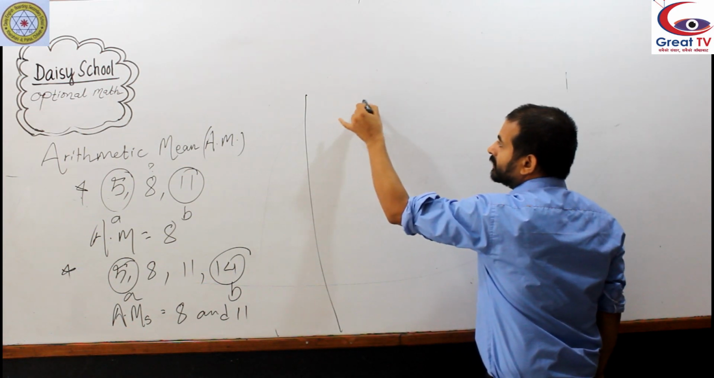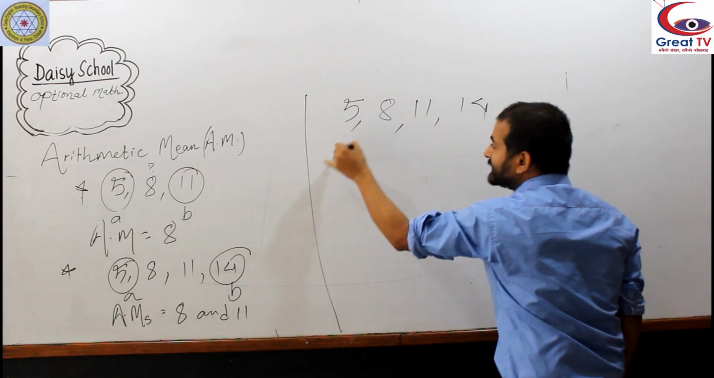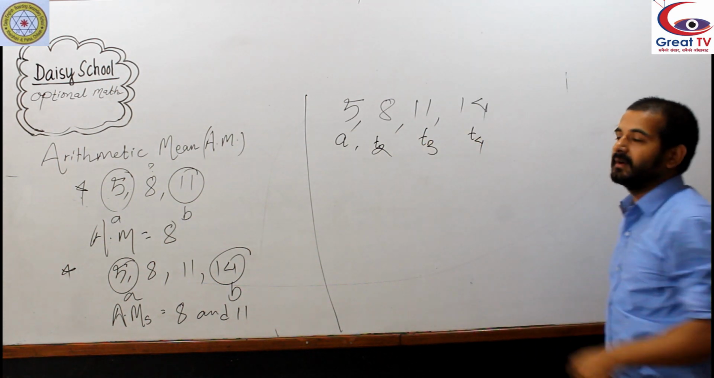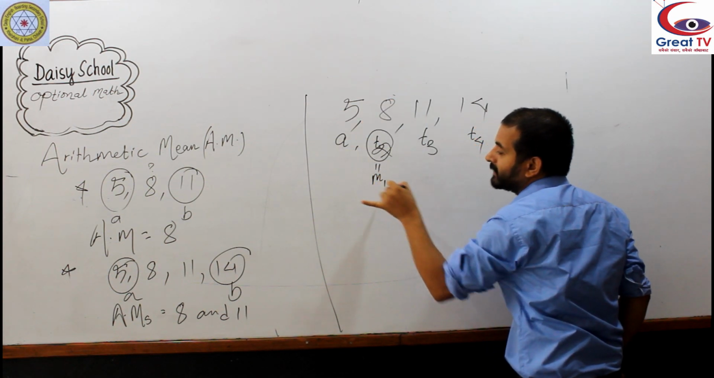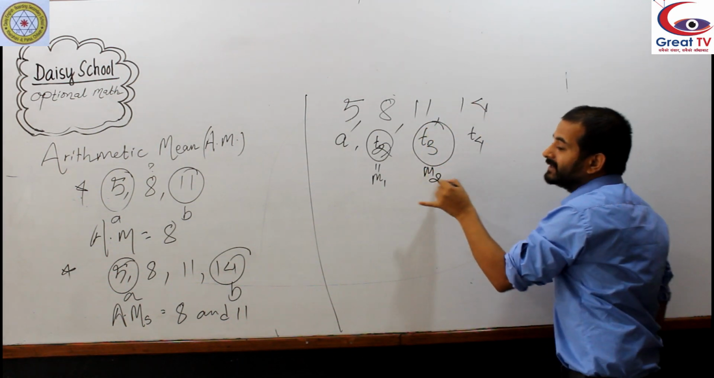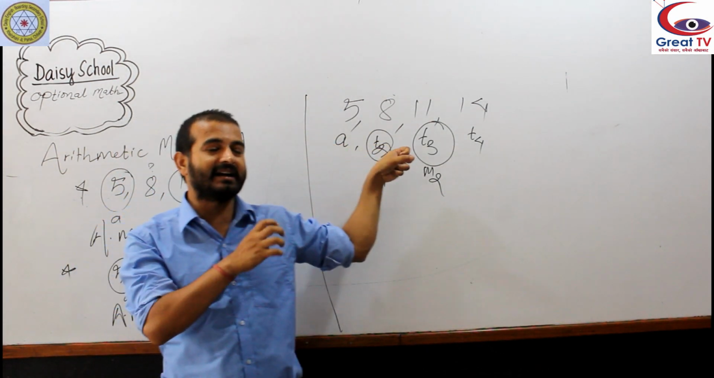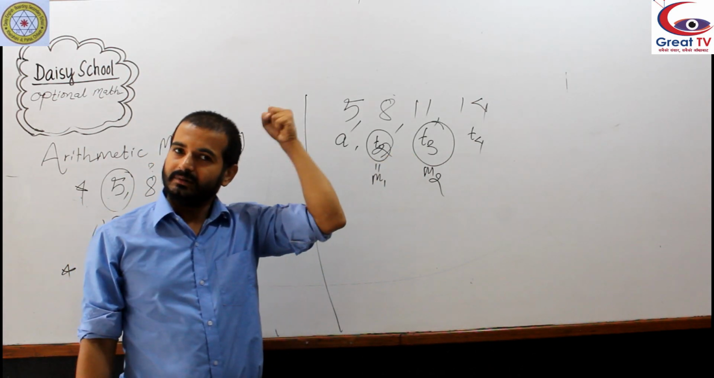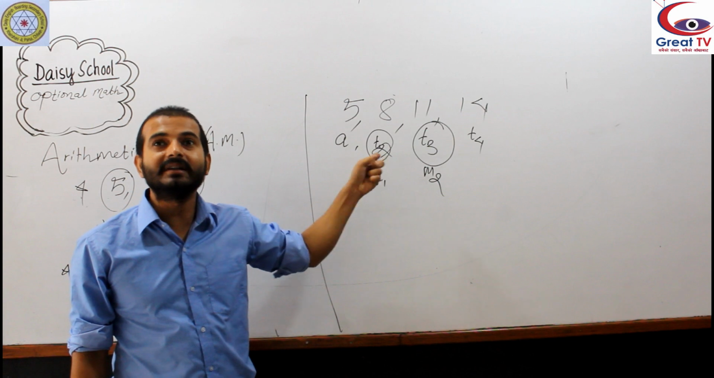Now 5, 8, 11, 14. The same thing I am writing here. This is the first term, this is the second term, this is the third term, this is the fourth term or last term. But don't forget, this is the first mean. T2 is always the first mean, M1. T3 is always the second mean, M2. This is confusing. Many students get confused now. From now, this is the starting, because the relation between mean and terms, you have to now start thinking. This will get you confused now.